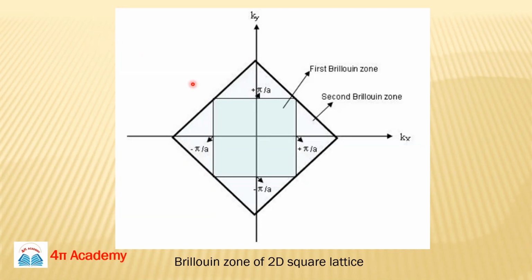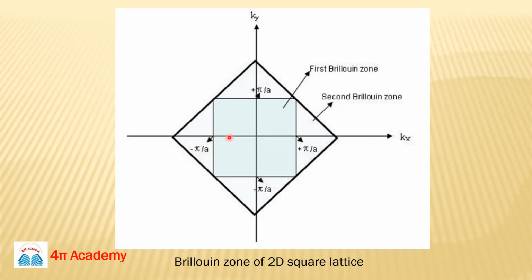So this is the Brillouin zone, and we are representing the axes here also. Okay, so these are the axes, kx axis and ky axis, and these are your planes. The dimensions of these Brillouin zones, you can see the coordinates. This is plus pi by a and this is minus pi by a, because this is the origin.